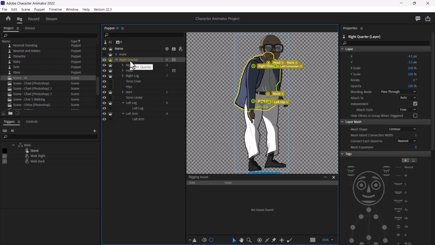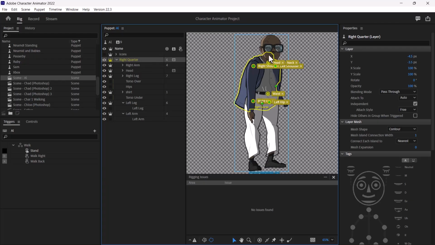Now, this right quarter means the angle at which your character is currently standing. It's not a complete full right profile. It is rather right quarter.